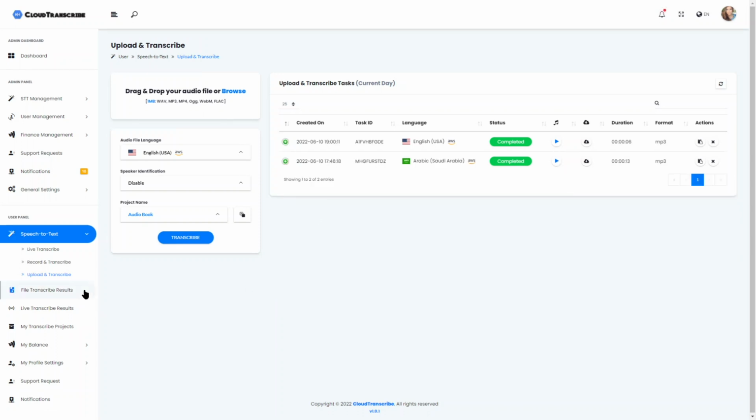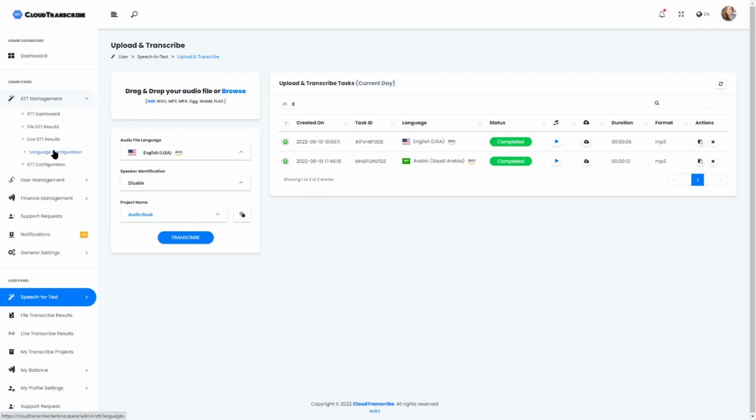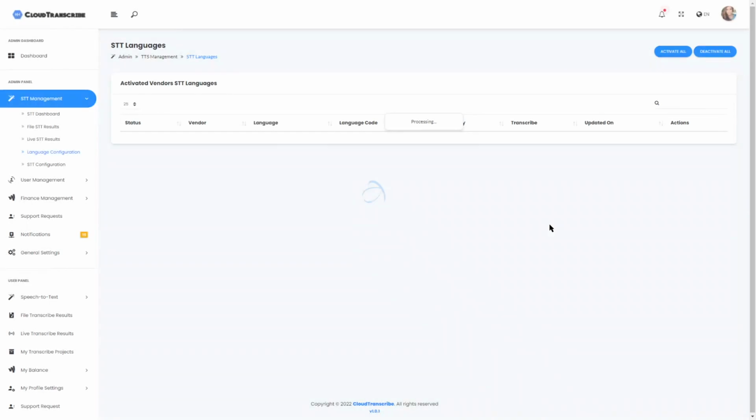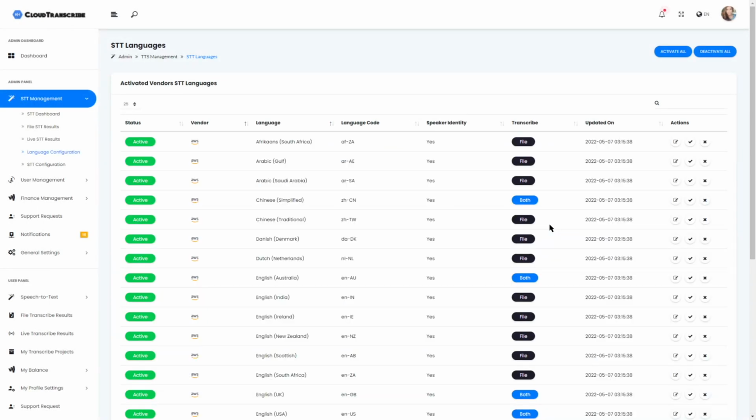Okay, so let's go to the admin panel again. You can also configure languages. Let's say you want to use both AWS and Google for transcribing audio files, but if two languages are supported by both vendors, you don't want to show both of them, you want to show one of them. For example, let's suppose Afrikaans, there are 2 versions, one from AWS, one from Google.